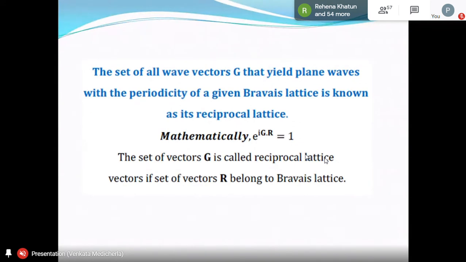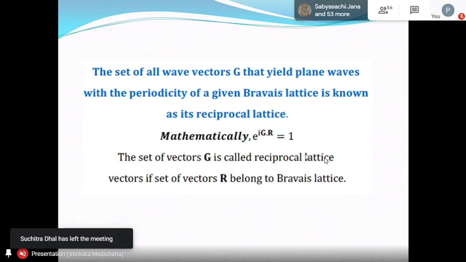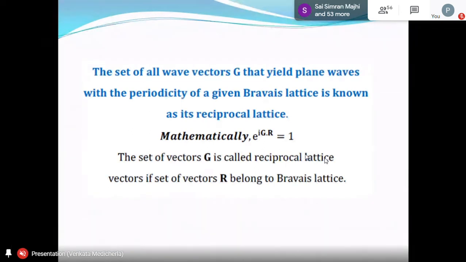But we'll come to that later: what is the shortest reciprocal lattice vector, and how is it related to your Miller indices, etc. But if the definition is clear, then I can go ahead. If you are asked the question, what is a reciprocal lattice, just write e^(iG·R) is equal to 1. If R is a Bravais lattice vector, G is the reciprocal lattice vector. The same thing is written here. These two are the same. Mathematically, we are saying e^(iG·R) is 1. Otherwise, we are saying that the set of all wave vectors G that yield plane waves with the periodicity of a given Bravais lattice is known as its reciprocal lattice.